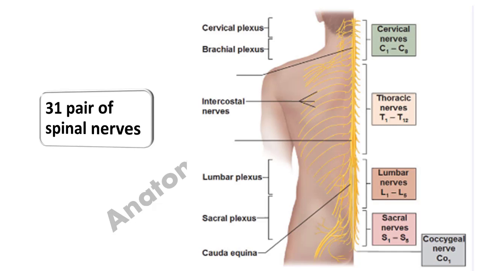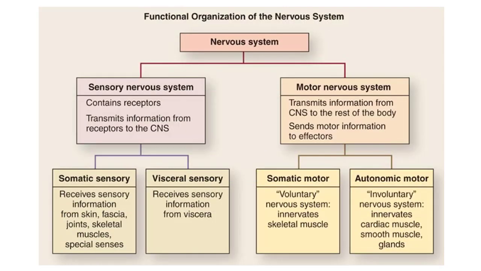According to the functional division, or how your nervous system is functioning, it consists of the sensory division, also known as the afferent component, and the motor division, also known as efferent component. The afferent component basically receives the sensory information from our skin, fascia, muscles. It also receives the information from our viscera, and then it transmits this information from the receptors to the central nervous system. While efferent or the motor component transmits this information from central nervous system to the rest of body, and this can transmit this information to the skeletal muscle.